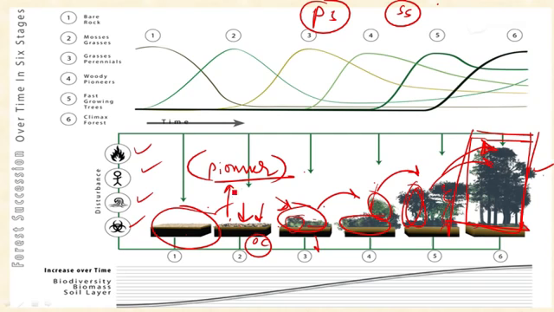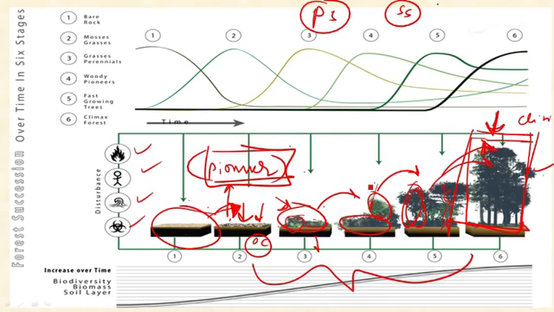Here this community which formed soon after the destruction of the ecosystem is called pioneer community. And the final stage of the ecological succession is called the climax community. And the intermediate stages from pioneer community to the climax community are called successive stages. So this is important. This is the primary succession.